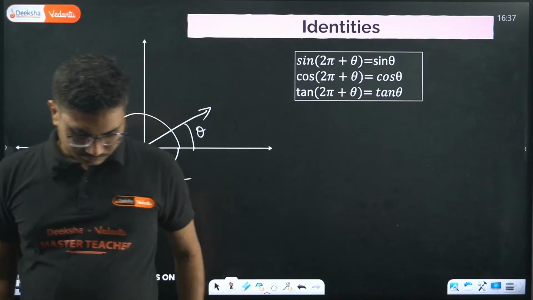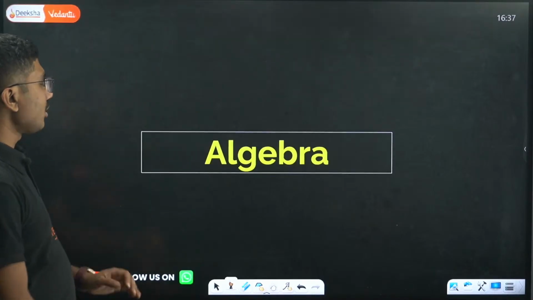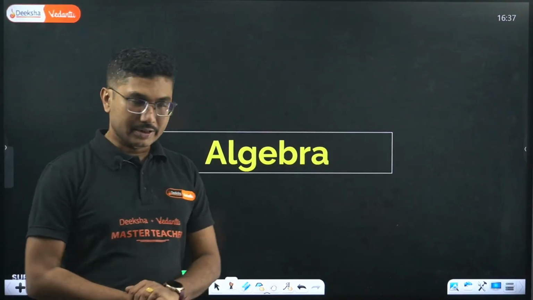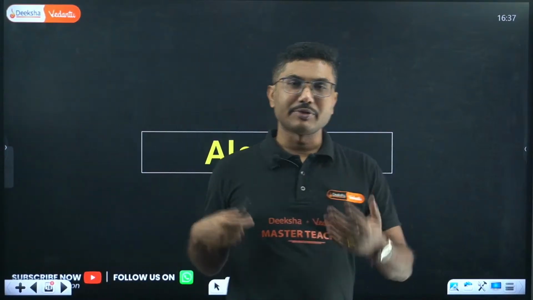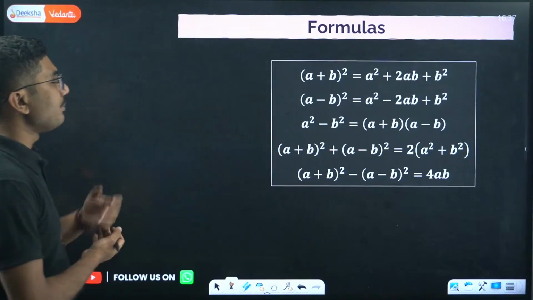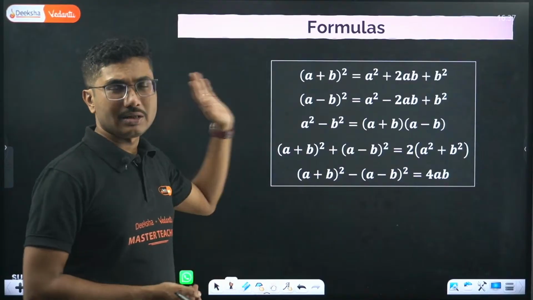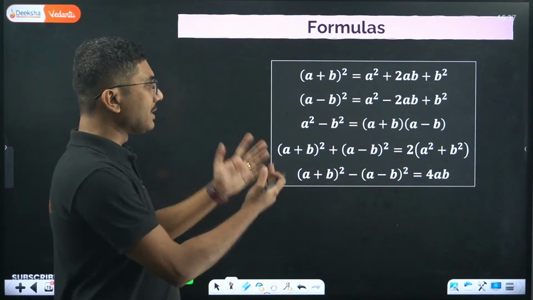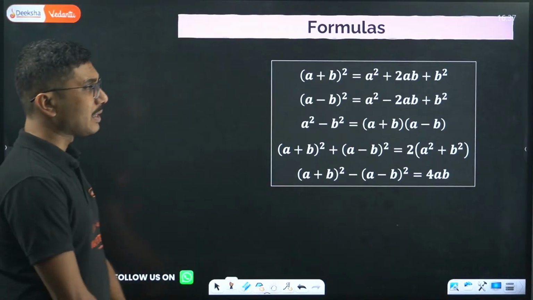Now, let's move on with the basics of algebra. So algebra, again, we will be discussing some quadratic equations, some theorems, some formulas. Basically there are very few formulas that you have to remember. Everything you already know. A very basic formula: (a + b)² = a² + 2ab + b².